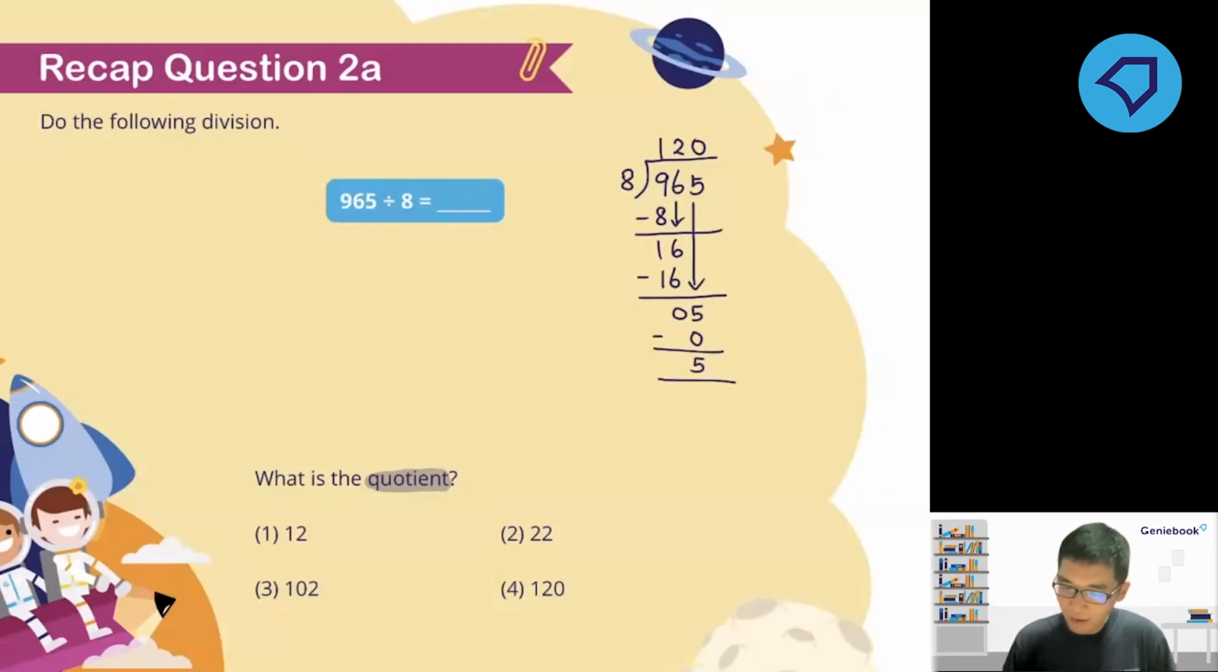Sorry about that. The correct answer should be number 4. I'll go and correct that later on and see if I can return you guys your 5 bubbles. So for this one, the answer should be number 4.